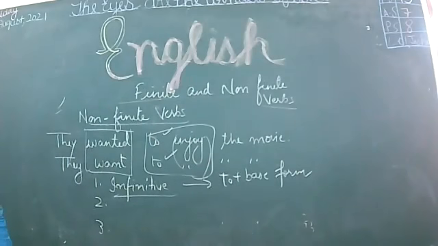So what will you do? Take the base form and add to. Okay, I like to watch the movie. I like to play. Here, to play is an infinitive.